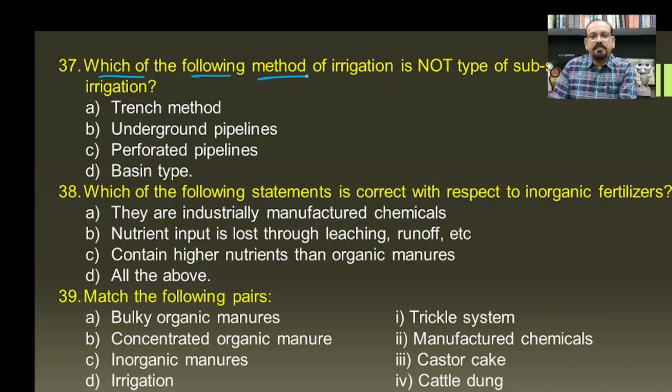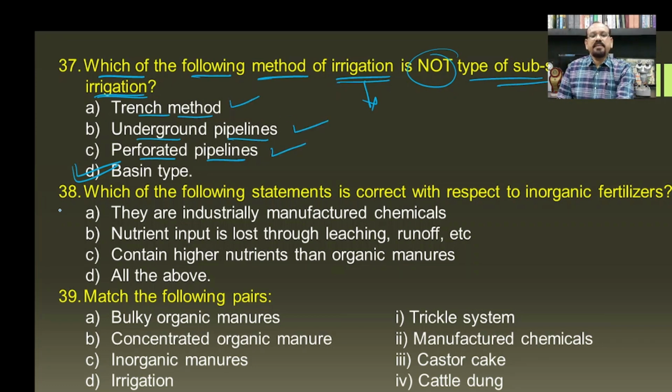Which of the following methods of irrigation is not a type of subsurface irrigation? Number one, the trench method. Second one, the underground pipeline. Then perforated pipeline. So the basin type is not a type of subsurface irrigation, as the trench method, underground pipeline and perforated pipeline are the different irrigation methods which are examples of subsurface irrigation.